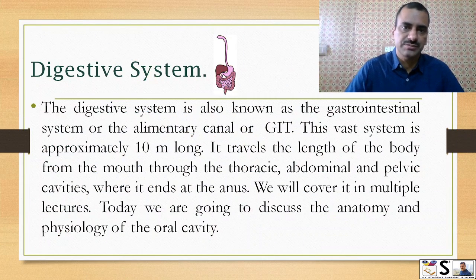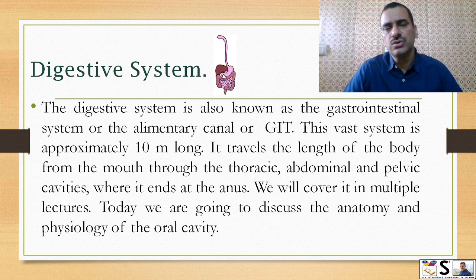What is the digestive system? The digestive system is also known as the gastrointestinal system or alimentary canal, or sometimes we call it GIT, gastrointestinal tract. This is a vast system and approximately 10 meters long. It travels the length of the body from the mouth through the thoracic, abdominal, and pelvic cavities, where it ends at the anus. We will cover it in multiple lectures.